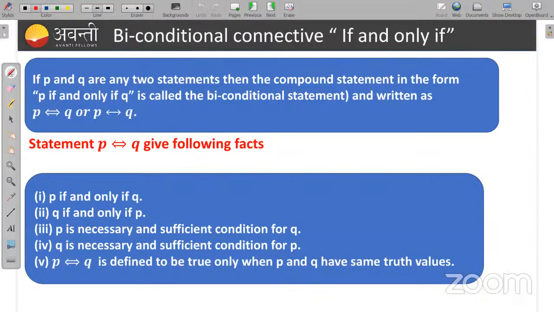Similarly, a biconditional or if and only if statement is written as P double implication Q, or P biconditional Q. We can say double implication also.